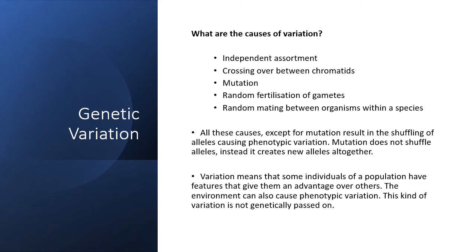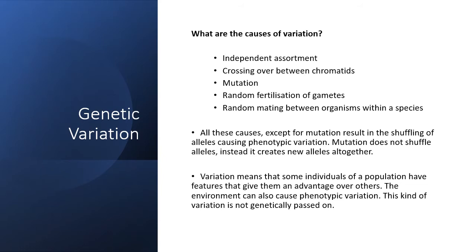What variation means is that some individuals of a population will have an advantage over others dependent on what features they have. And in this, obviously, I will go on to explain how this affects organisms like rabbits, for example, or how it might affect butterflies and all of those other things. So these are some of the things we will learn in this chapter.